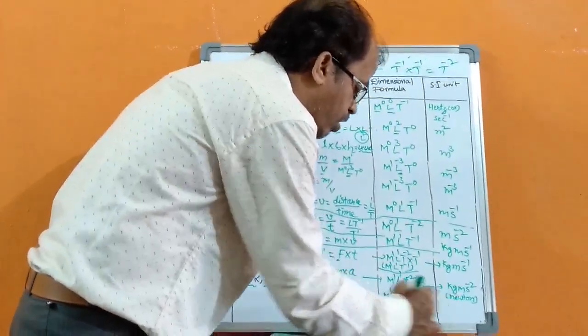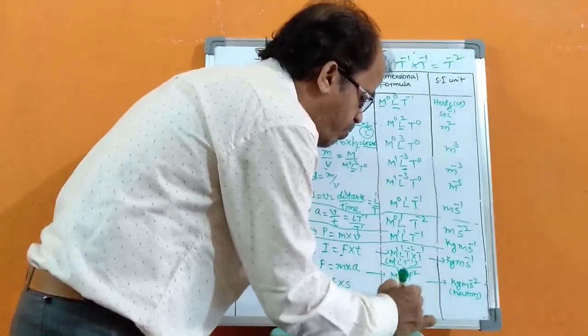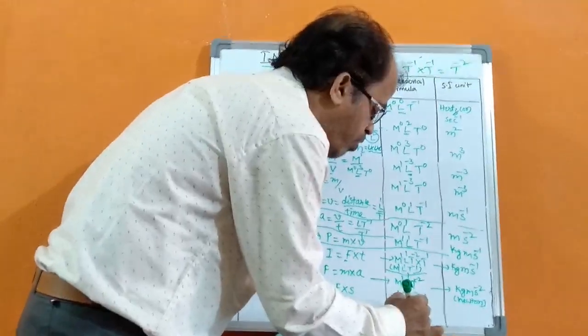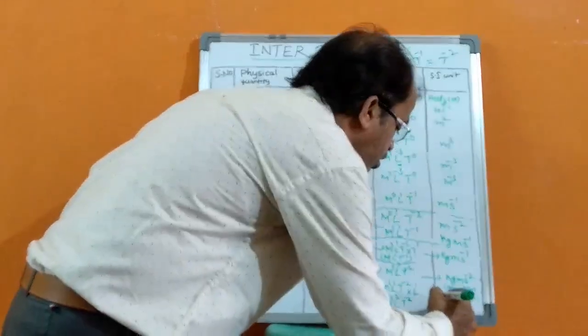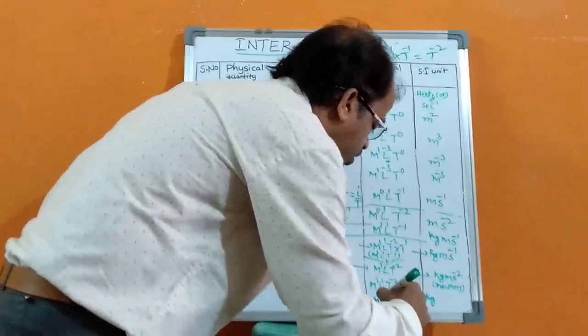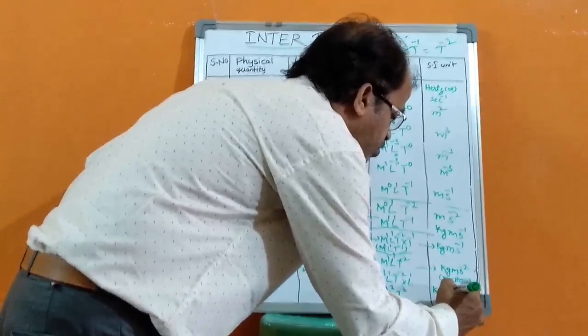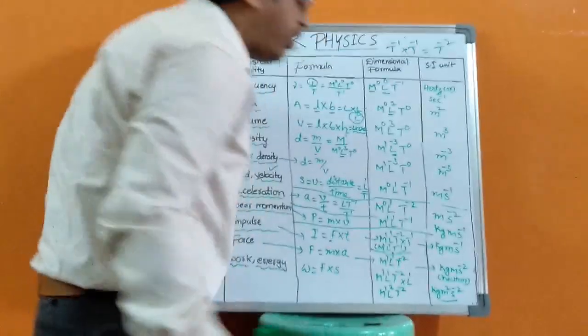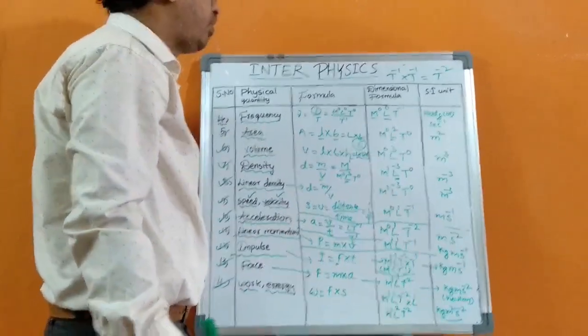So from this we can write its dimensional formula M power 1, L power 2, T power minus 2. Its units are mass kilogram, length meter square, time second power minus 2. So kilogram meter square second power minus 2 is its SI unit.